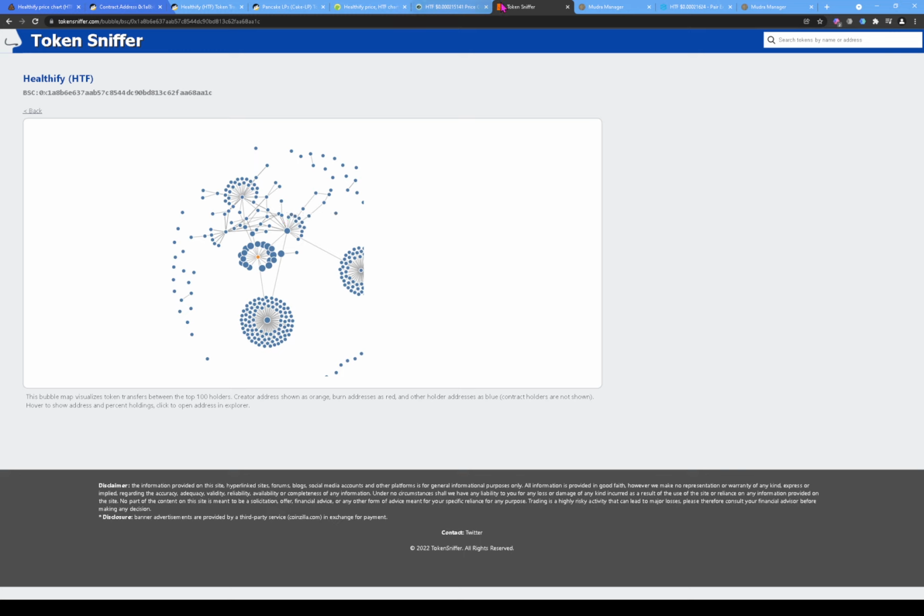All right, so at this point, I would stop my research. If I was the one actually researching this token to purchase it, I would end my research just by seeing this and try to find another token. But remember, guys, you should always do your own research, come to your own conclusions, because at the end of the day, it's your money that's going to be on the line.